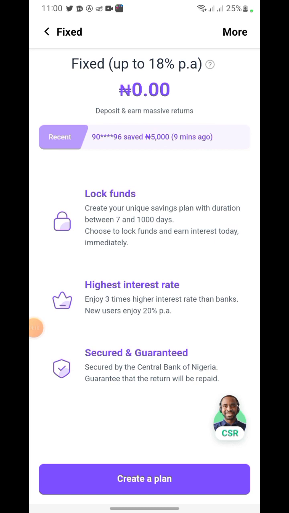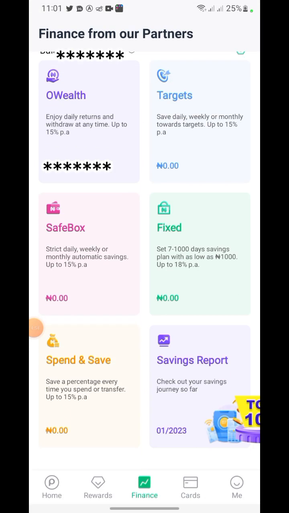So there is a particular percentage. Out of that 18%, they are giving you something every blessed day. So the same procedure for that one that I showed you. So let's go back. So we have spend and save.